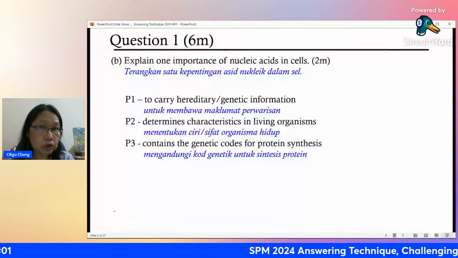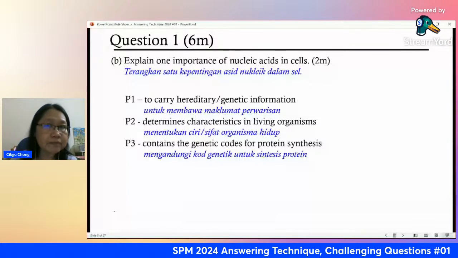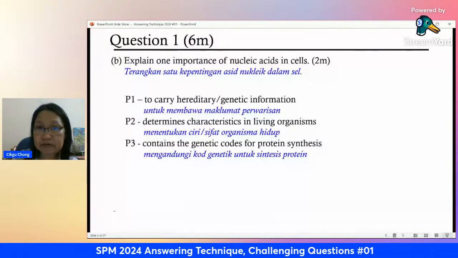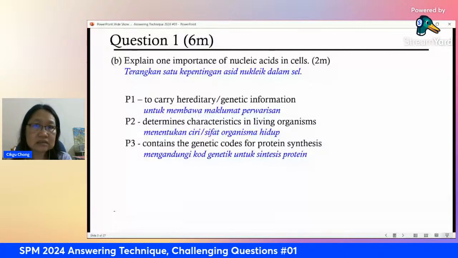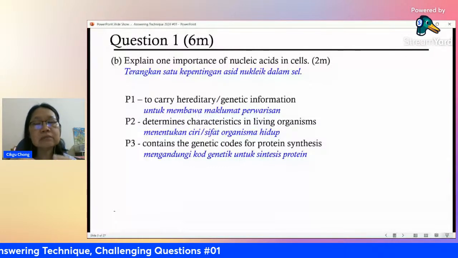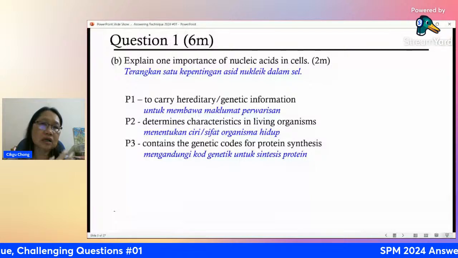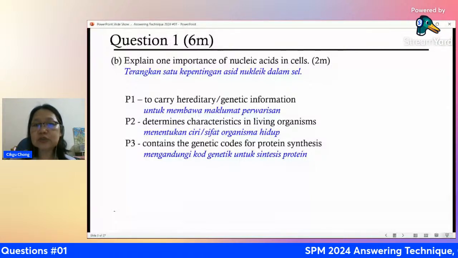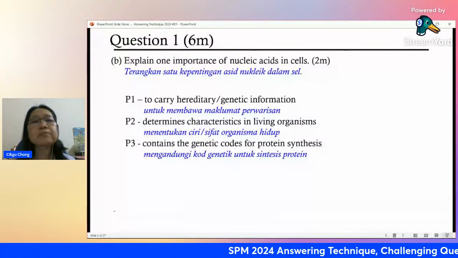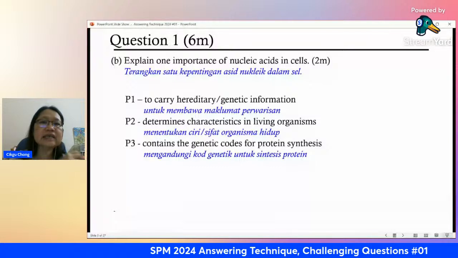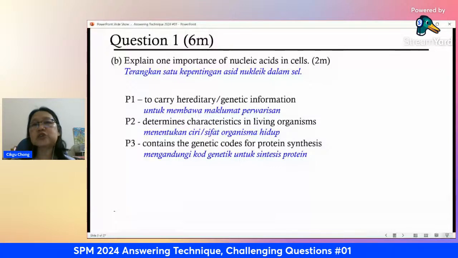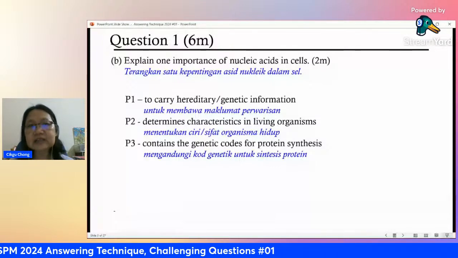Every living thing that scientists know of at the moment, everything that has life, has protein. So your protein is the basic building block of life, of cells. You need this code to make the protein, and this code is inside your nucleic acid, which is your DNA. All right, so it's very simple.